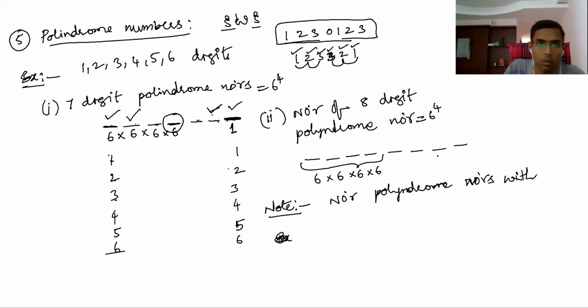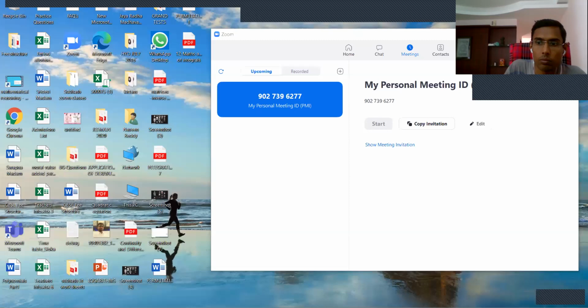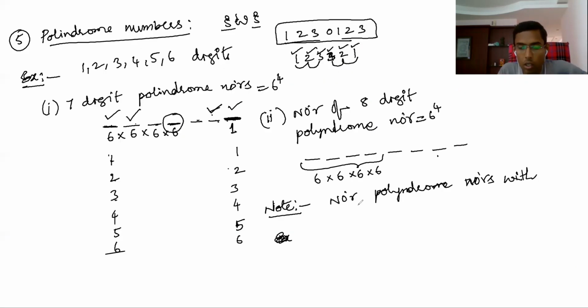Here, number of palindrome numbers, let's say you have n digits.